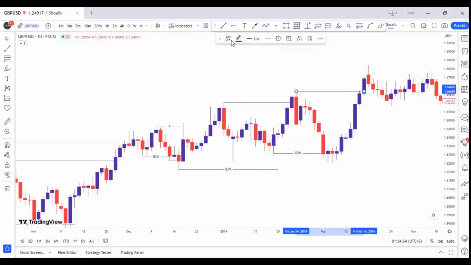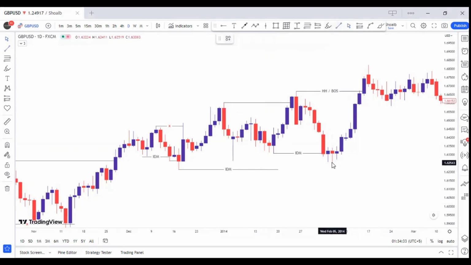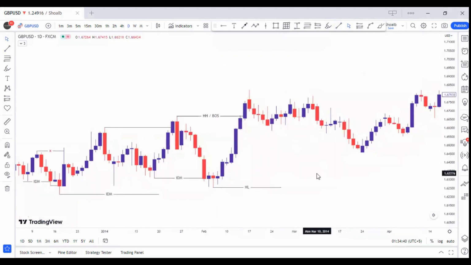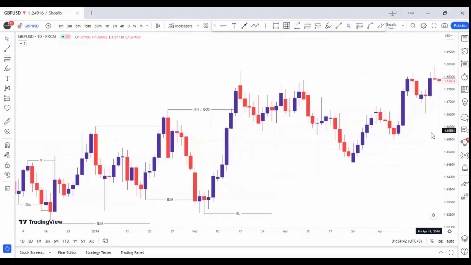Now, we will mark this high as a higher high, or we can also call it a break of structure as per our rules. And this low, this point, is our higher low, and we will mark it with HL. We will keep doing structure mapping as per these discussed rules.